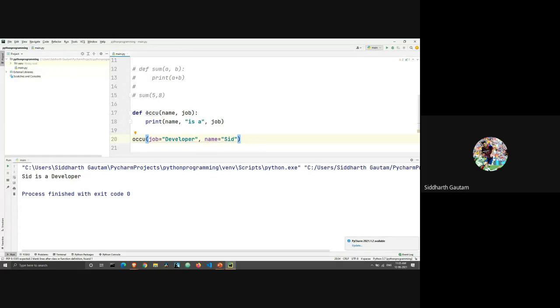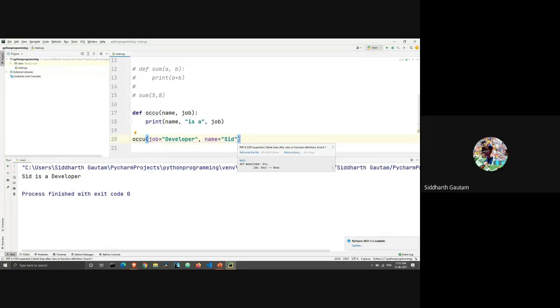So here we have a function called occupation, and the function has 2 arguments, name and job. We are going to be printing name, comma, is a job. And my arguments I'm giving, let's say Sid and developer. If I just call occupation with Sid, comma, developer inside the brackets, I will get Sid is a developer as the output. But if I shift the order, if I write developer and then Sid, the output will be developer is a Sid, which is not the output that we want.